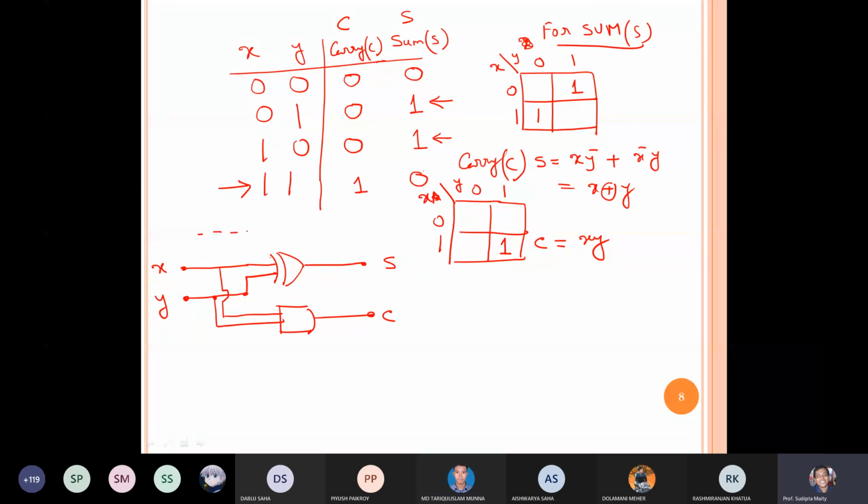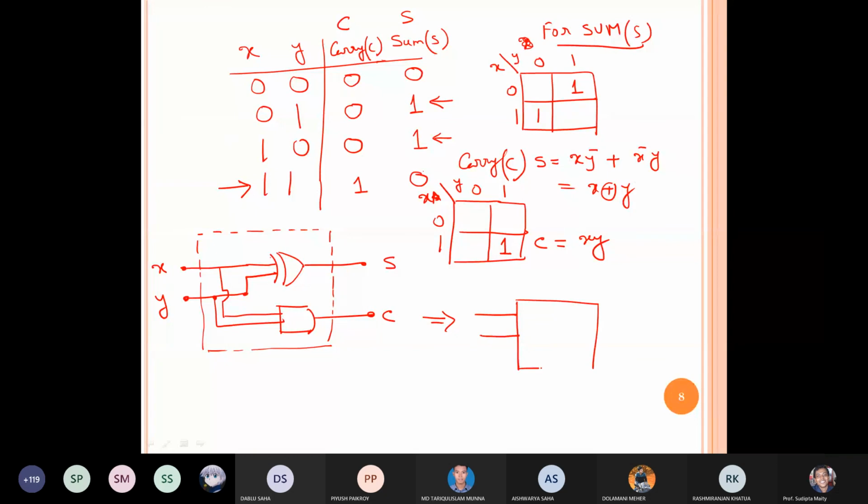Now we are making one black box. We are making one black box, and the same thing is written in this way. We are getting only S and C. Here we are giving only X and Y. So this black box is called a half adder.